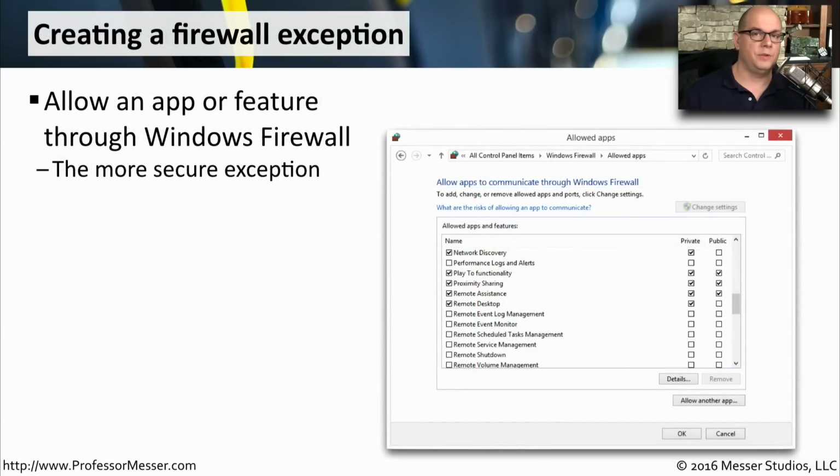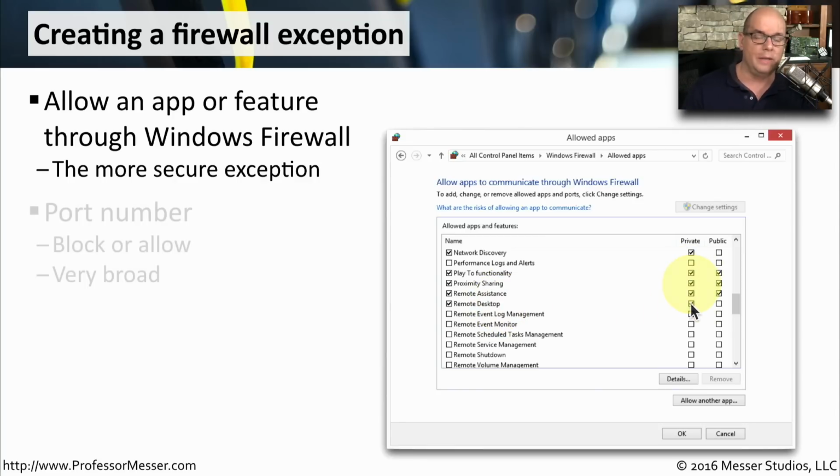Most of the time, you won't have to make any manual configuration changes to your Windows Firewall. But if you install a new application and you would like to have people access that application from the outside, then you may have to create an exception inside of your firewall. One of the exceptions that you can make is based on the application name itself. So you can specify the name of the app,